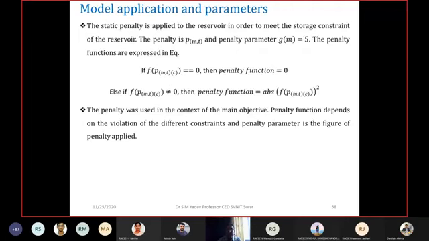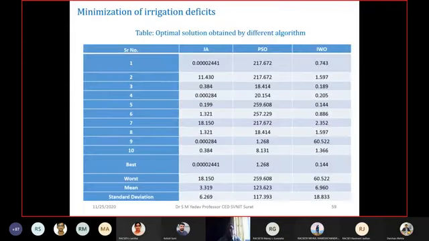Then the penalty function: if your results, when you are doing modeling, are not within the range, you have to apply a penalty function. That penalty function is given here and applied to the constraints. So after running the program, the minimization of irrigation deficit, the optimal solution, was obtained by three different algorithms: the Jaya algorithm, the PSO algorithm, and the IWO algorithm.